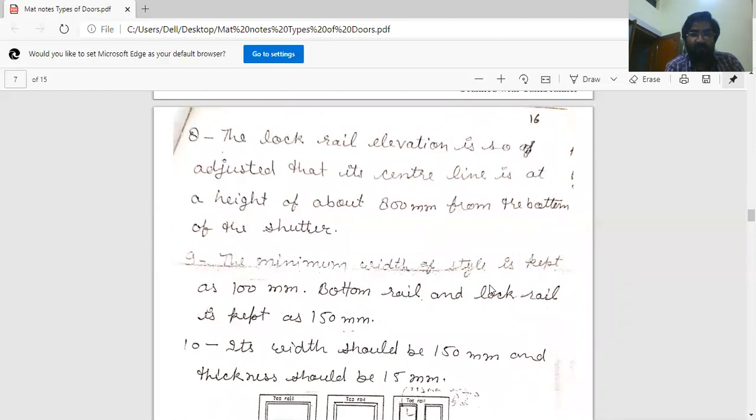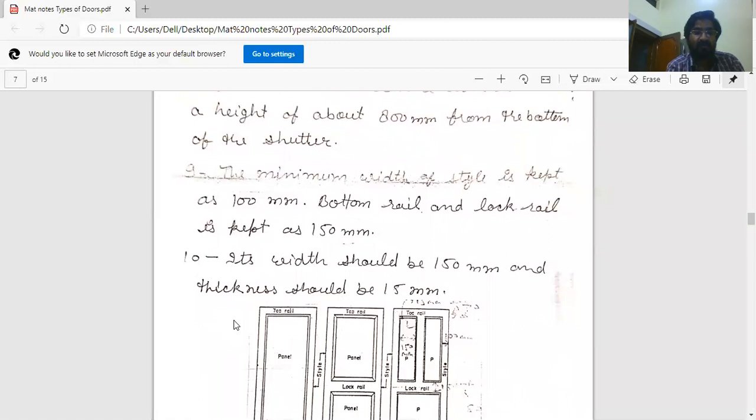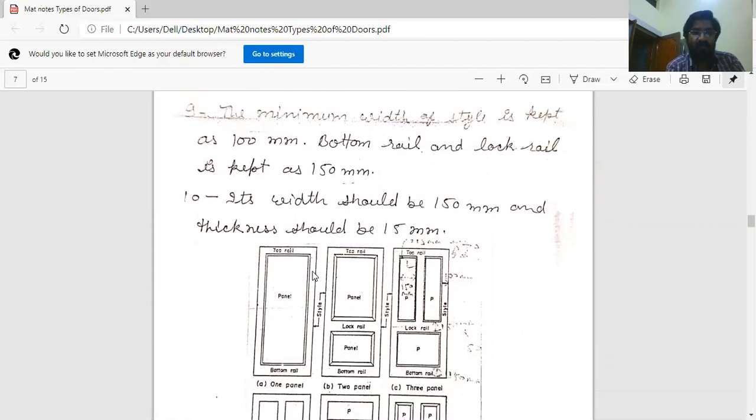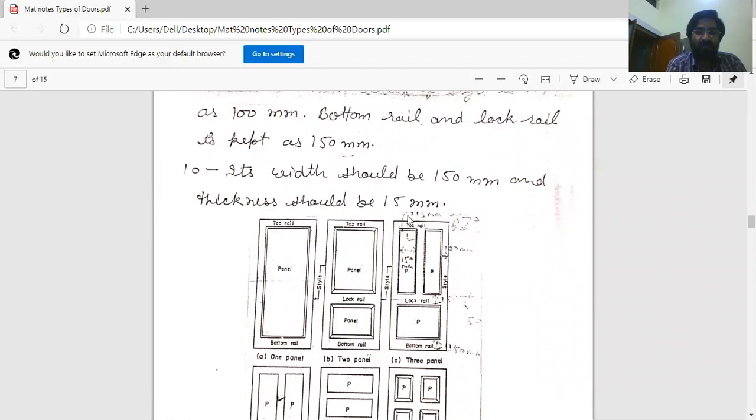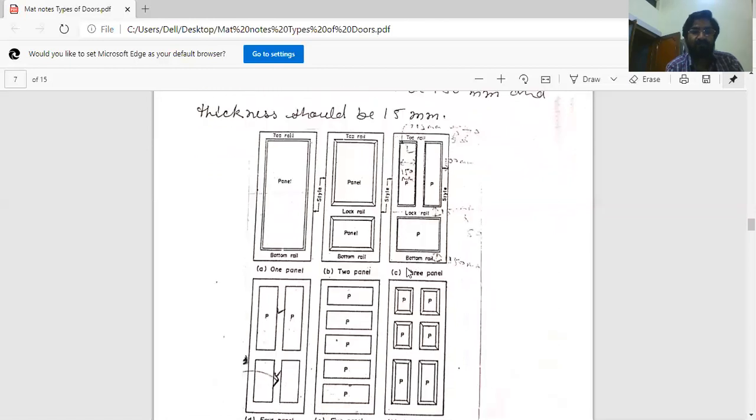The minimum width of stile is kept as 100 mm. This is the stile, this vertical part. Bottom rail and lock rail width is kept as 150 mm. Panel thickness should be 15 mm.